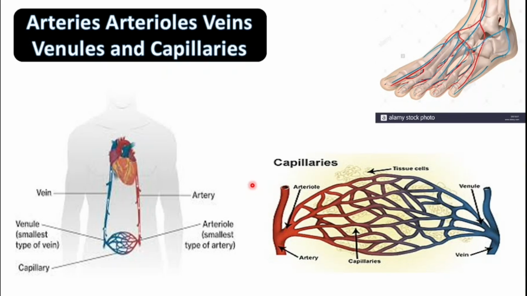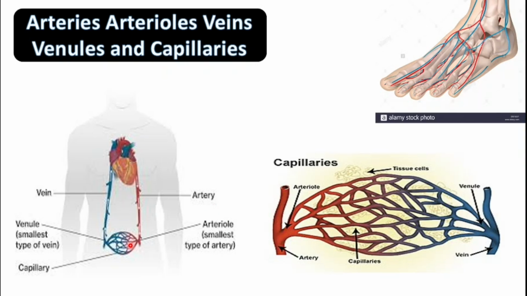Now let's try to understand the different types of blood vessels, how the blood comes out from the heart, goes into the tissues, and then comes back again to the heart. So when the blood comes out from the heart, the blood first goes into the arteries, and then the arteries are further divided into small arteries which are known as the arterioles.